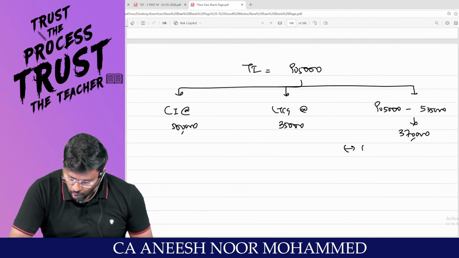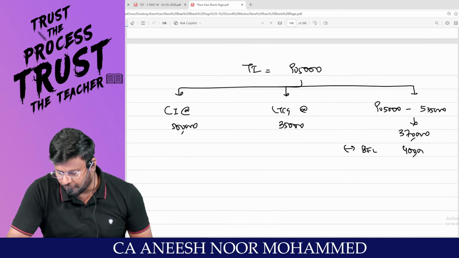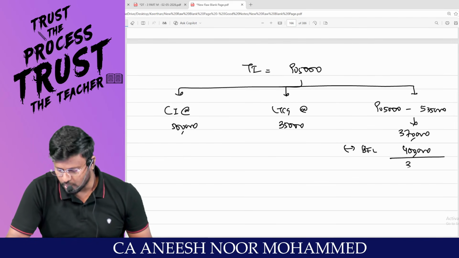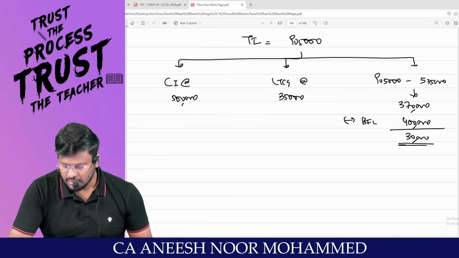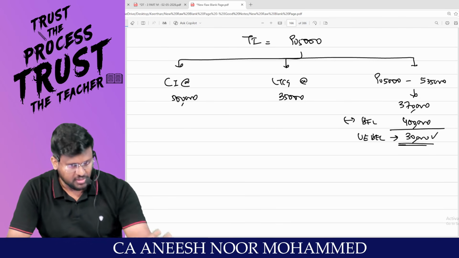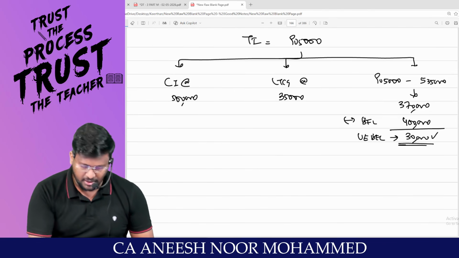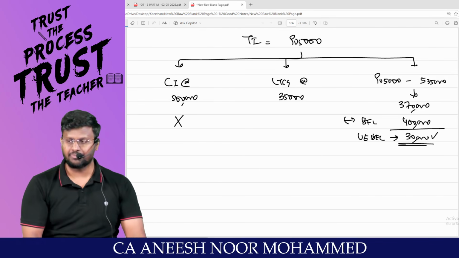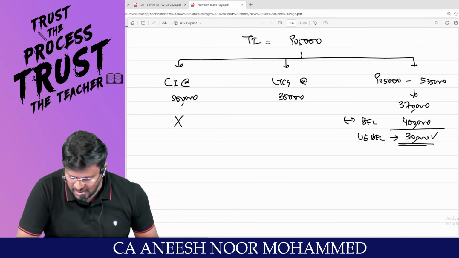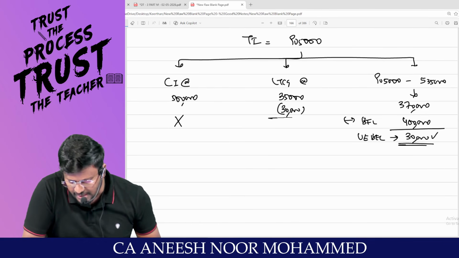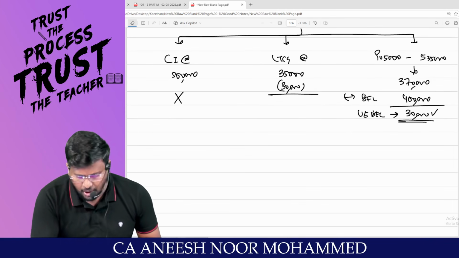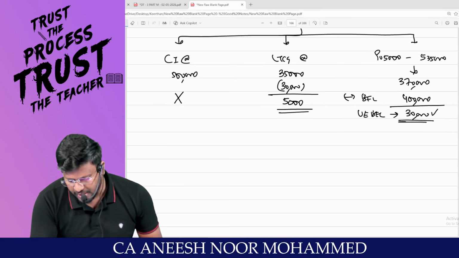First, you have to knock off the basic exemption limit of 4 lakh, because under the default tax regime it is 4 lakh rupees. Still you are having 30,000. This is called the unexhausted basic exemption limit. My dear lovable students, unexhausted basic exemption limit cannot be set off against casual income because casual income should be taxable on gross. Whereas unexhausted basic exemption limit can be set off against long-term capital gain. Am I right, sir? So the balance taxable long-term capital gain will be just 5,000 rupees.